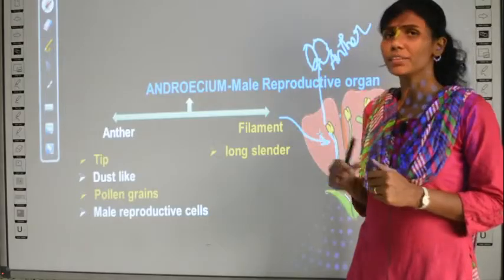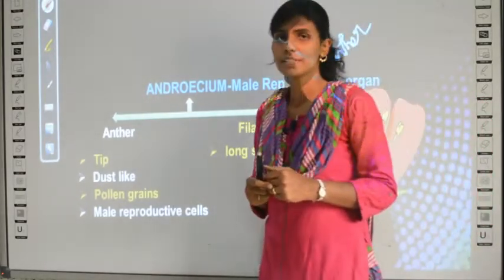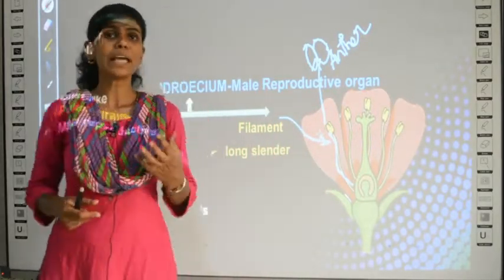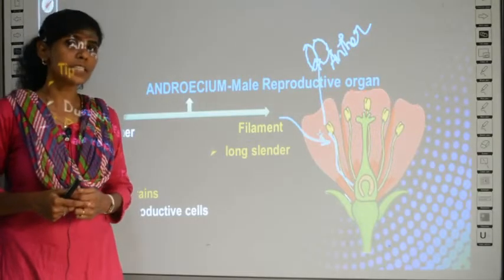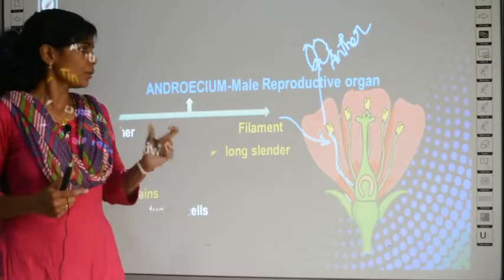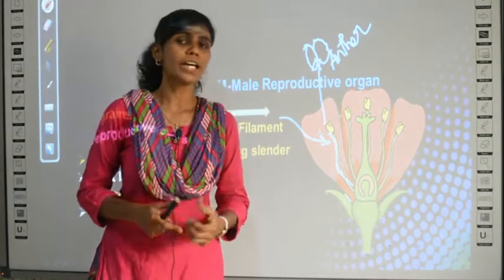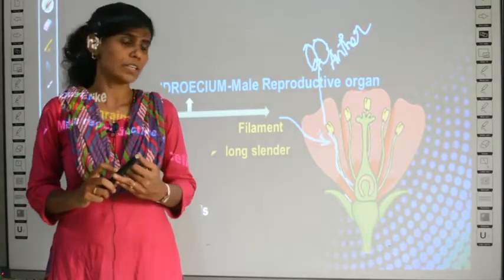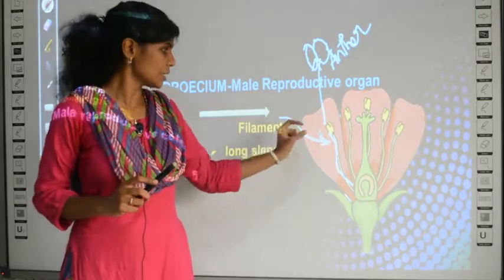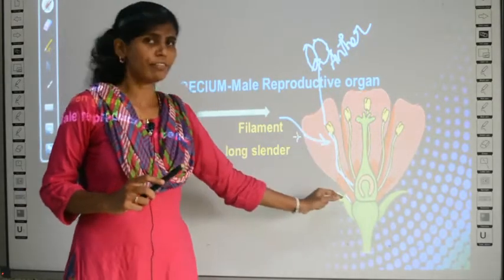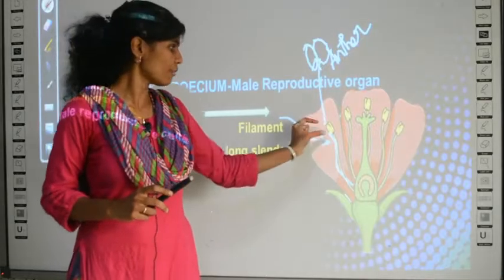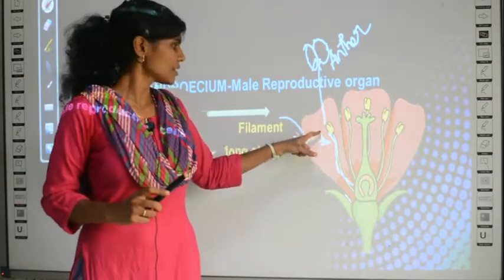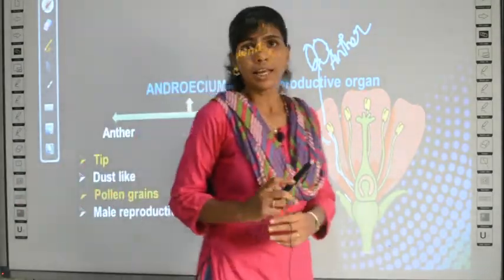So the anther will have the male reproductive cells. Because it is a male reproductive organ, it is all made up of reproductive cells, which is called male reproductive cells, or you can also call it male reproductive gamete. I told you already in the introduction part, a single flower will be having both the male reproductive part as well as the female reproductive part, right? So the male reproductive part is called androecium, which is made up of the anther and the filament. The description of the anther: it is usually found at the tip of the androecium, and it is made up of pollen grains. This yellow structure, usually in a hibiscus flower, will appear like a circle.